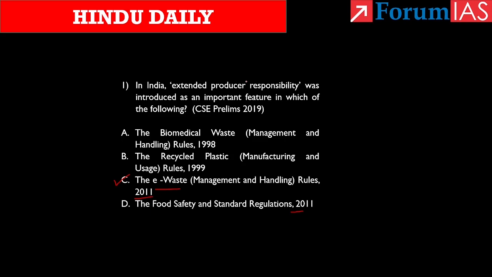This is a direct fact-based question. See, extended producer responsibility is one of the main features of the E-Waste Management and Handling Rules of 2011. Know that according to this rule, the producer of electrical and electronic equipment has the responsibility of managing such equipment after its end of life. Thus, the producer is responsible for their products once the consumer discards them. In this way, the government has taken steps to prevent environmental pollution.